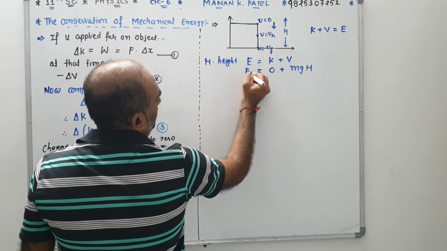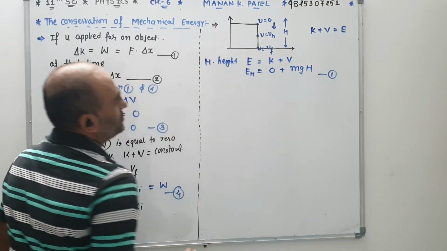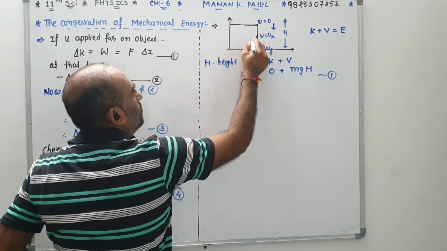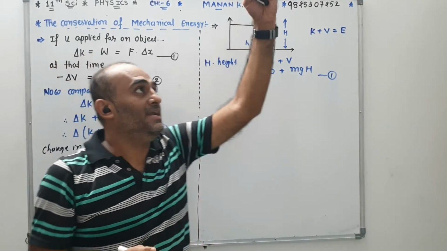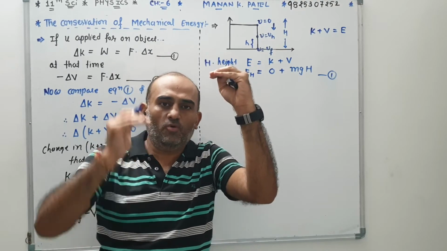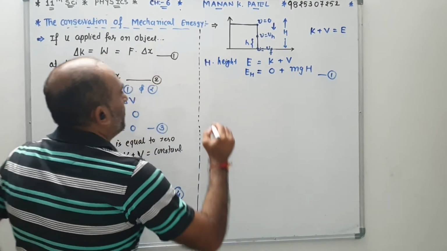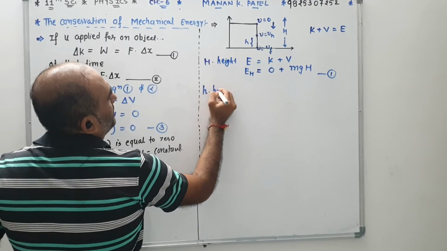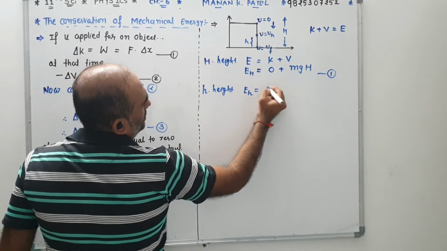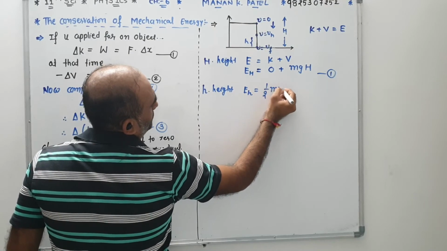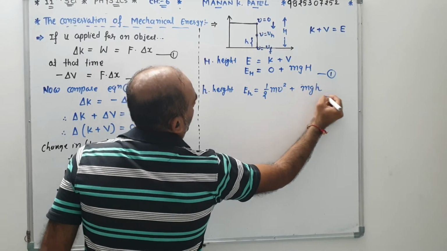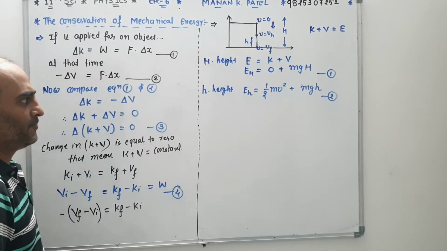So there is the first condition, E of H. Now when it is released, at a point small h height, kinetic is increased and potential is decreased. So both energies are present at height h, E of small h. Kinetic is half mv square and potential is mg small h. There is equation number 2.